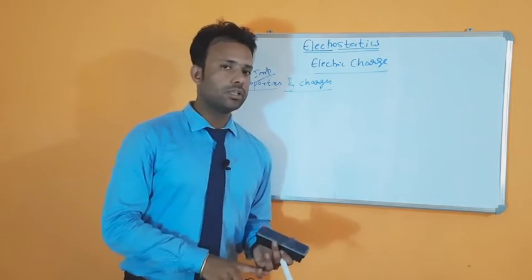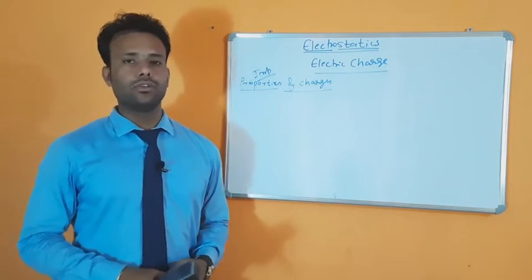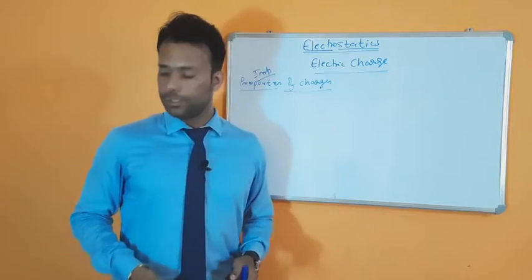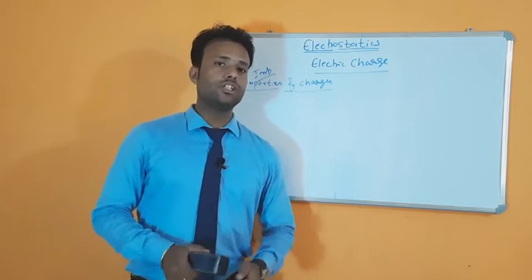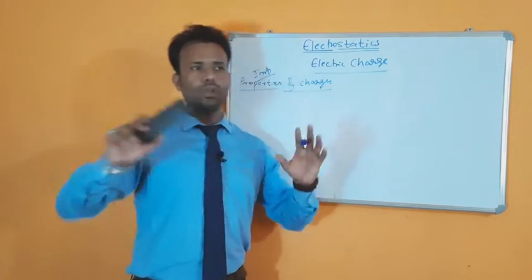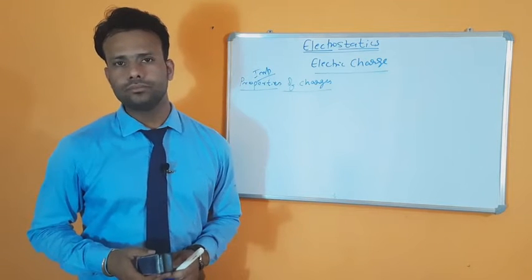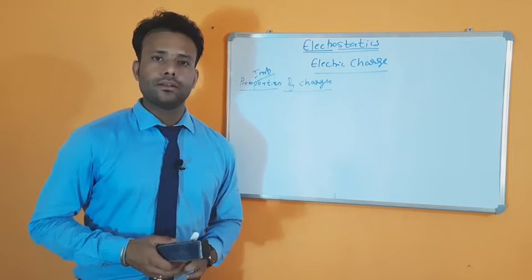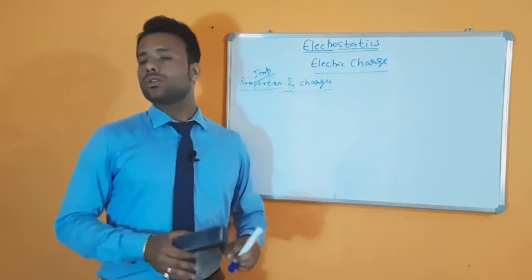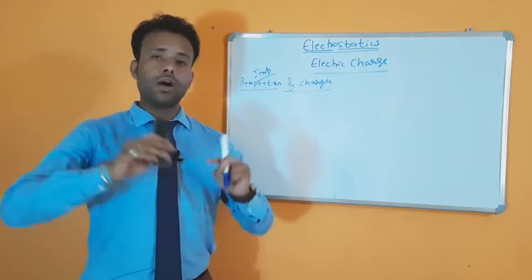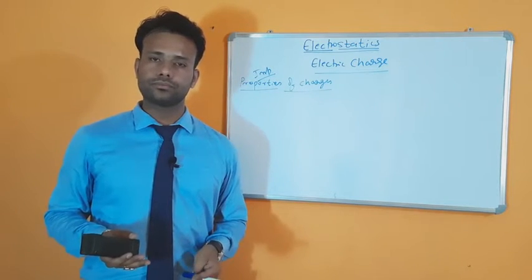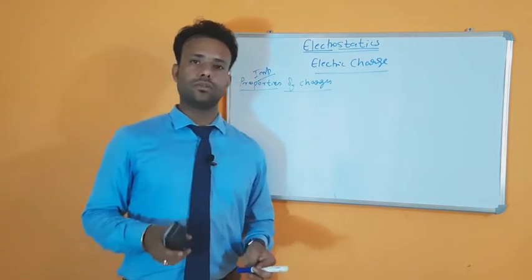As you can see the similarity between the conservation of charge and the conservation of energy. Energy can neither be created nor be destroyed. Similarly, charge can neither be created nor be destroyed. It can only transfer from one body to another body. Also, the amount of energy in the whole universe is constant, right? Similarly, the amount of charge in the universe is constant. We cannot create a new charge. So this is all about the conservation of charge.